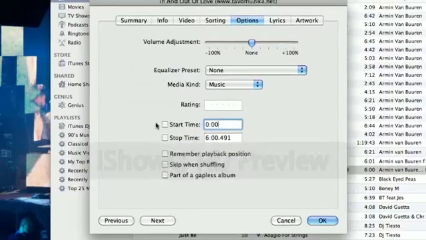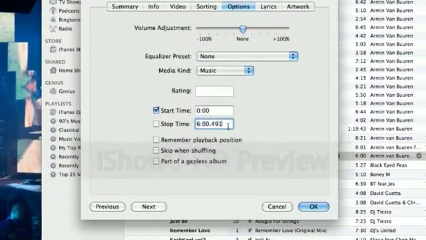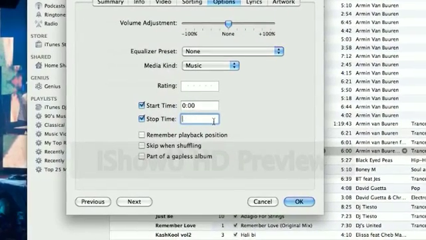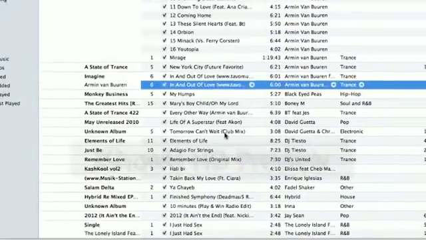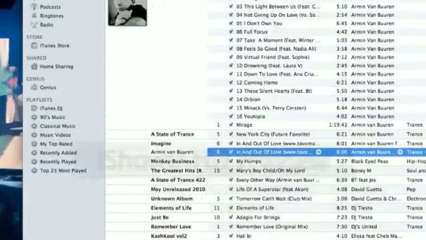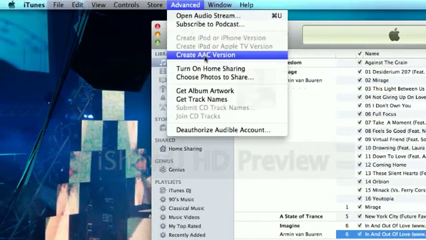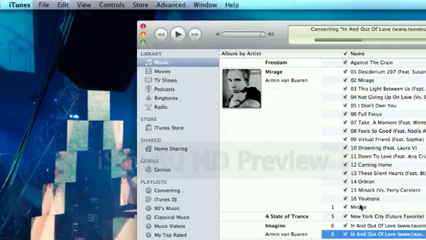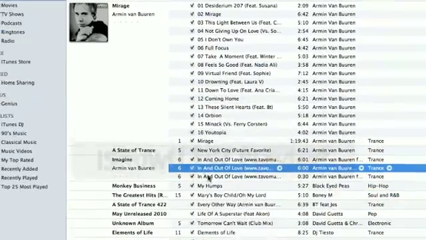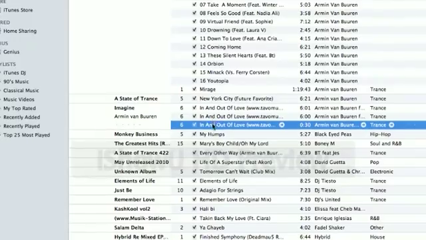Okay, the start time is 0. Stop time, 30. Okay, click OK and keep clicking on it. Click Advanced right here, Create AAC Version. Completed. Third version right here.